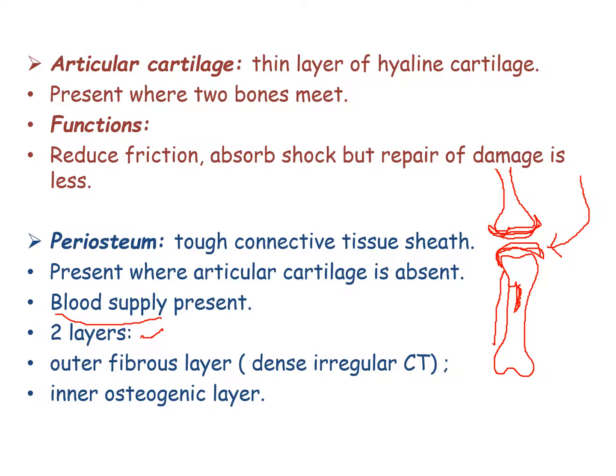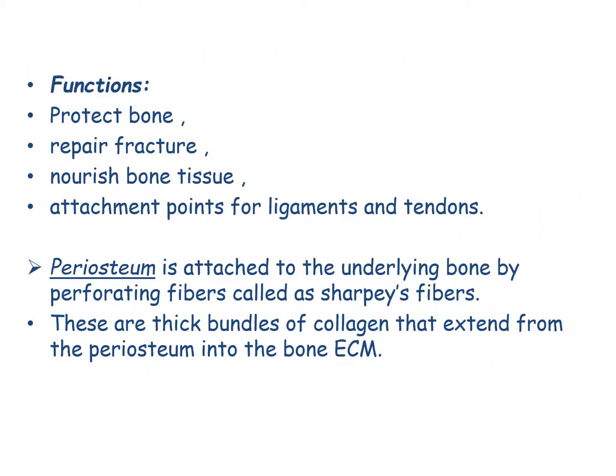The outer fibrous layer is made of dense irregular connective tissue and the inner layer is an osteogenic layer. Functions of periosteum: it protects the bone, helps in the repair of fracture, nourishes the bone and acts as attachment points for tendons and ligaments.